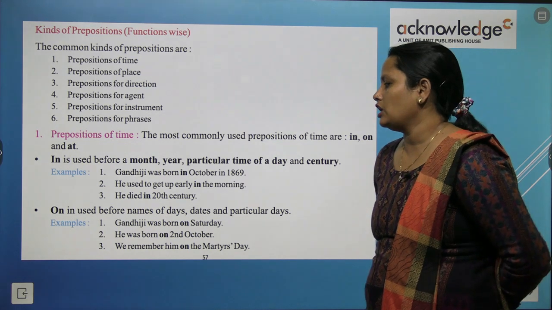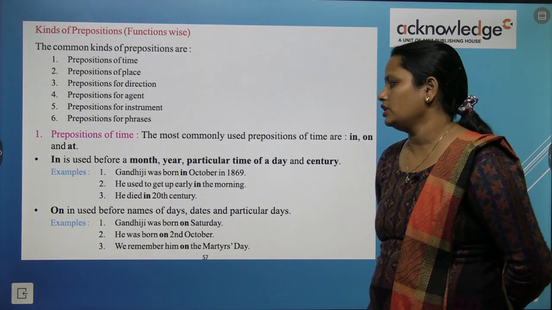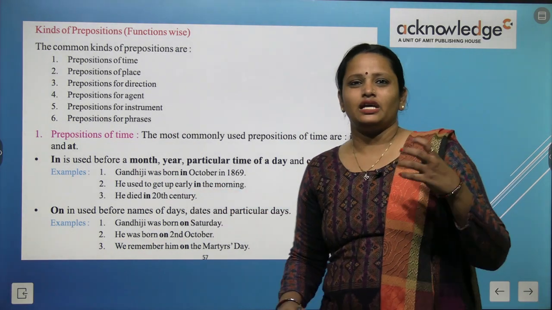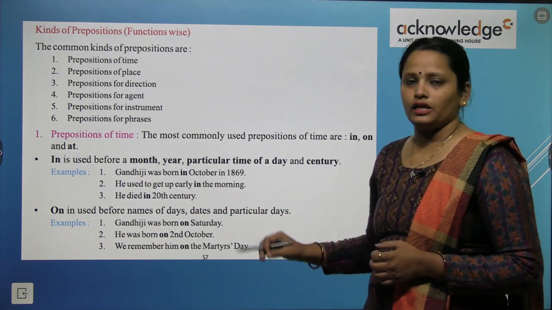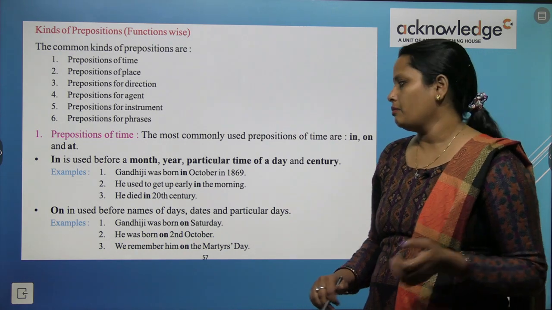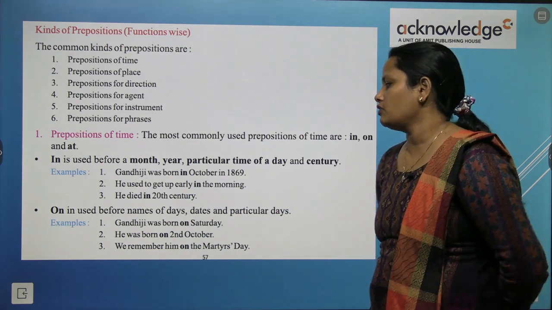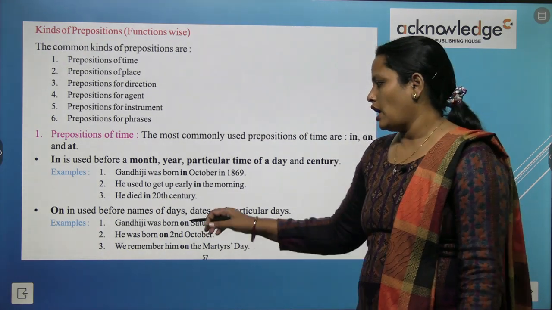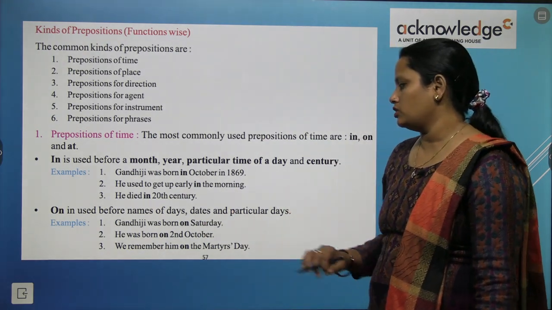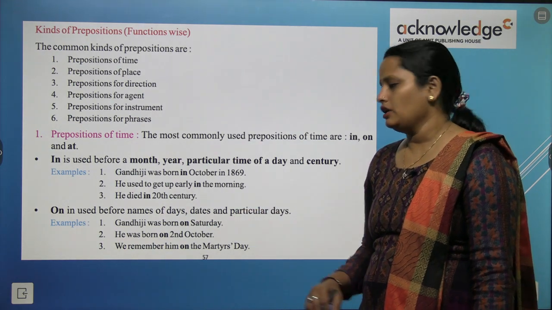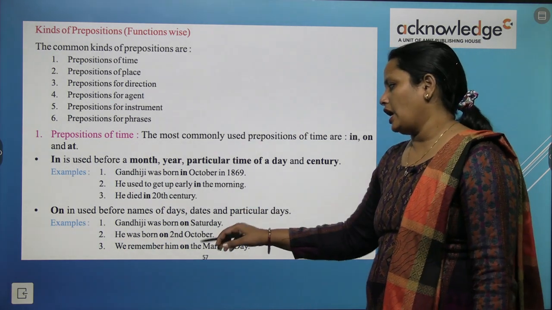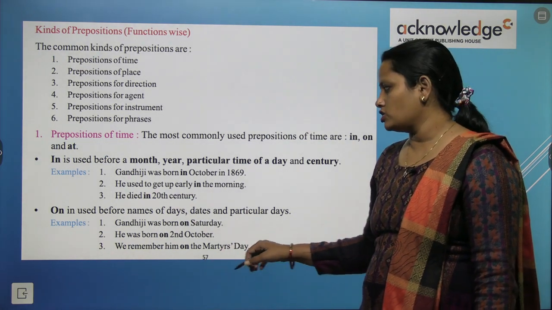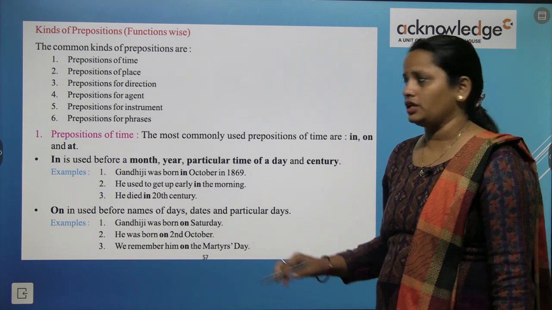On is used before names of days, dates and particular days. So यहाँ पे on को use किया जा रहा है किसी भी day के नाम के पहले, date के नाम के पहले या फिर किसी particular day के पहले. For example, Gandhi ji was born on Saturday. So here on is a preposition. And he was born on 2nd October. यहाँ पे day use हुआ है, यहाँ पे हमने date use की है. And we remember him on Martyrs' Day. So here also we are talking about a particular day.